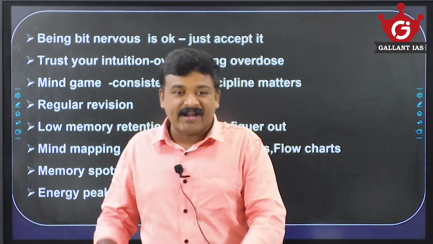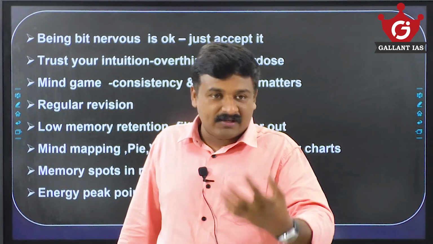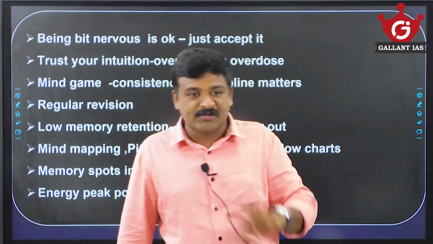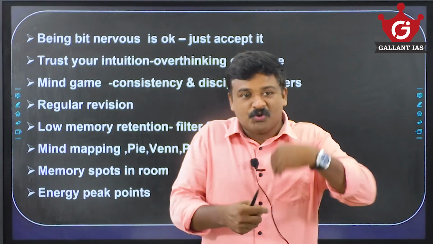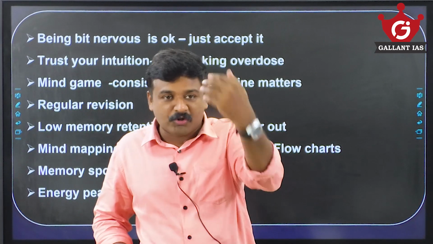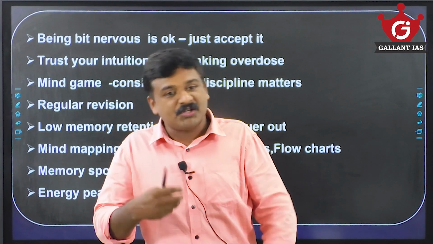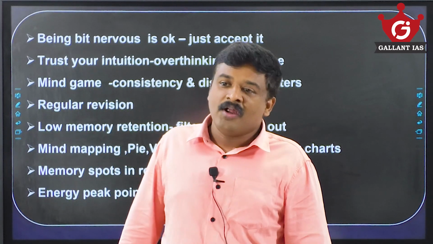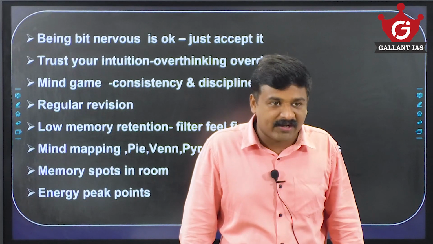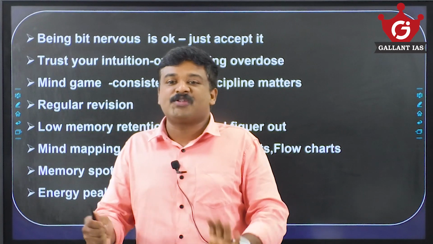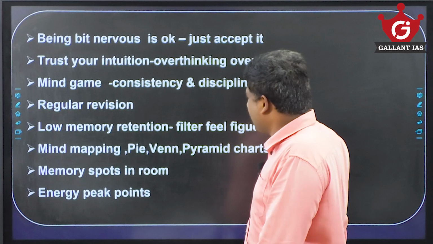The second category is Y category questions, where you have at least 4 choices, 3 choices, or at least 2 choices, and at least you have done revision of such questions or topics one time. Such category questions you can go for in the second round. And the toughest questions you leave for the last round, the third round of reading. Maintain consistency and discipline in solving the questions, attempting the paper.